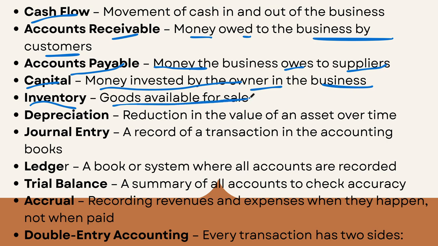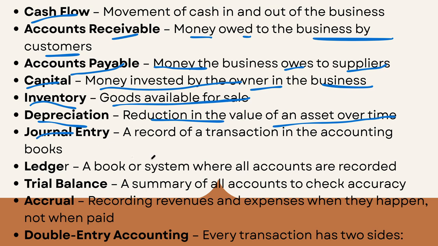Inventory, goods available for sale. Whatever goods you have in stock in your hand, that's called inventory. Depreciation, reduction in value of the assets over time. Your asset, for example, you have purchased a car for your business, and the business uses that car. Over a 1 year period, that reduces the value. The value decreases. That reduction in value, measured in terms of money, is called depreciation. So we will understand that as well.